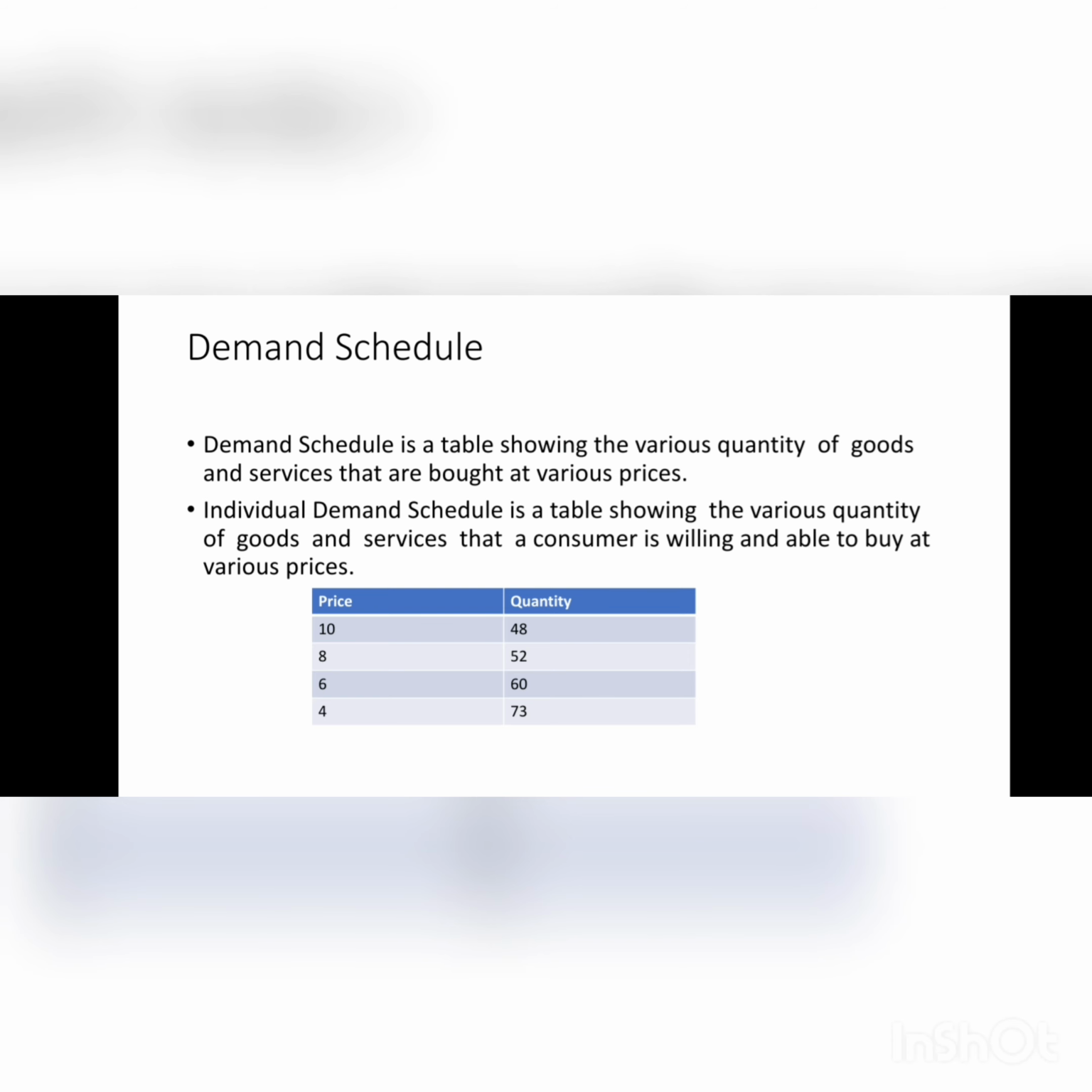It's an example of the individual demand schedule. When the price is 10 Ghana cedis, the quantity bought is 48 units. When the price drops to 8 Ghana cedis, quantity increases to 52 units. When the price further drops to 6 cedis, quantity increases to 60 units. And when the price drops to 4 cedis, quantity increases to 73 units.